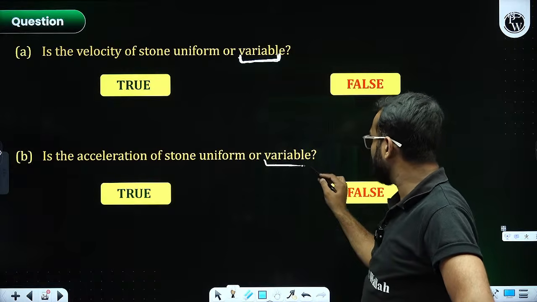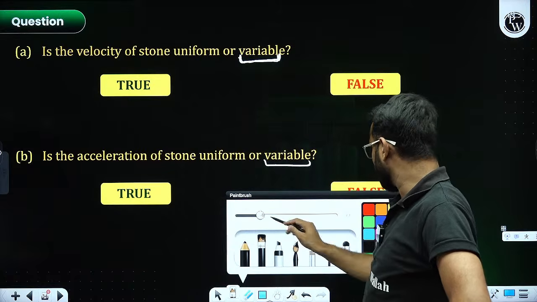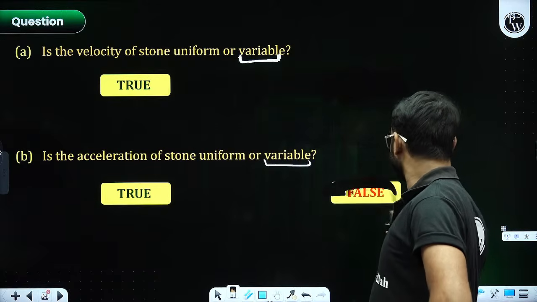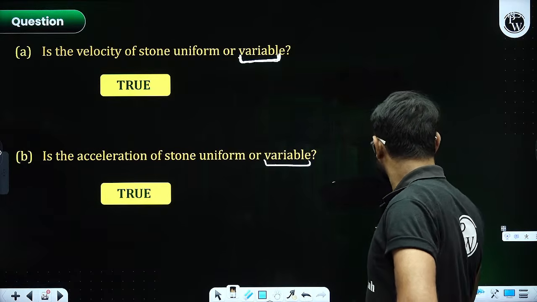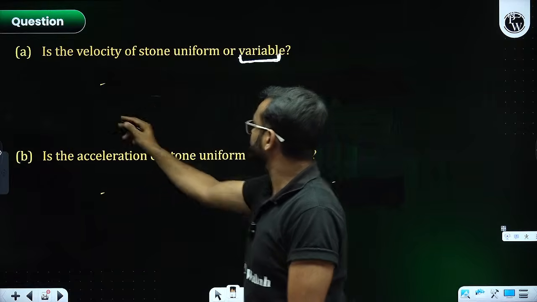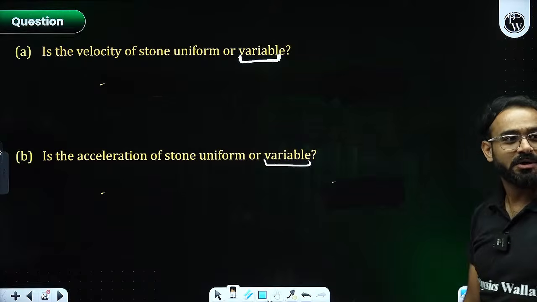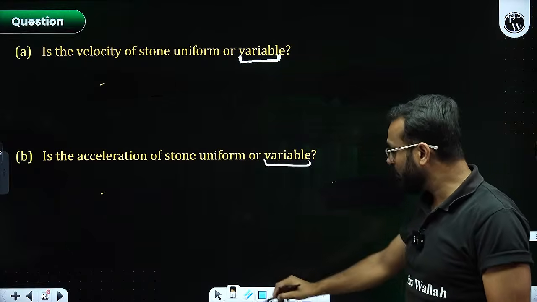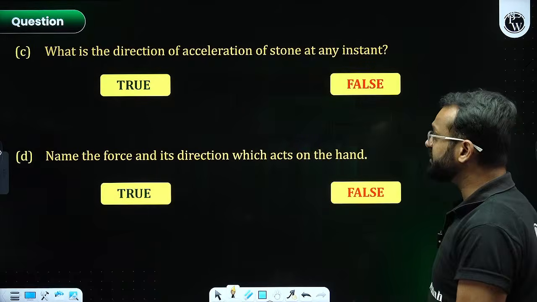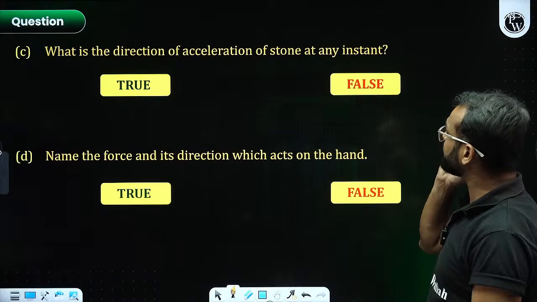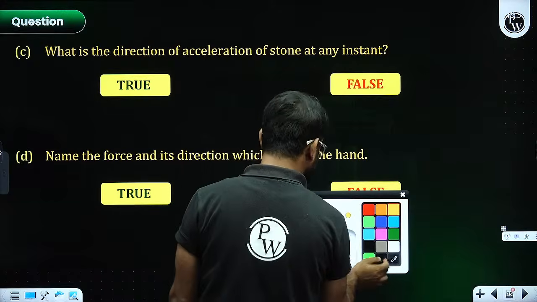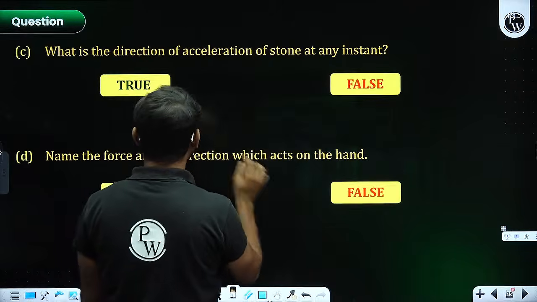Sir, it is going to be variable. Is the acceleration of the stone constant or uniform or variable? I would say it would be variable because velocities keep on changing. What is the direction of acceleration of the object at any instant?